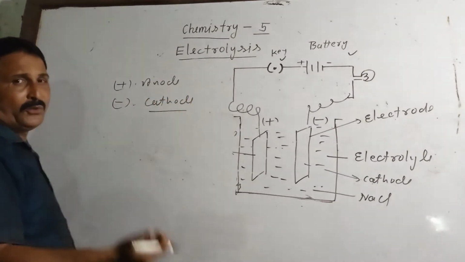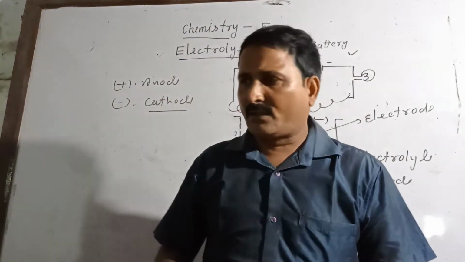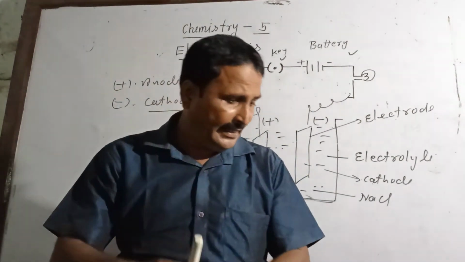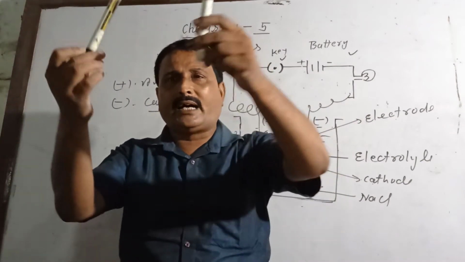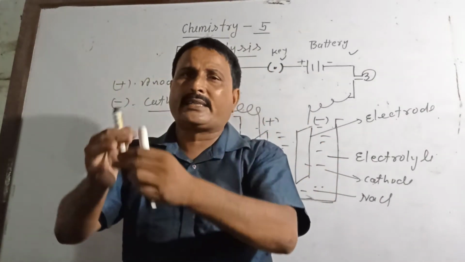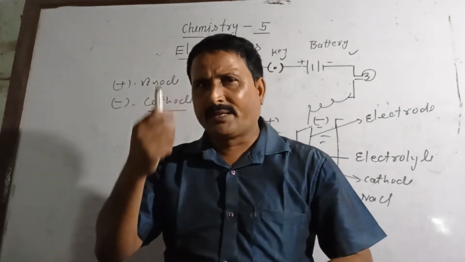But how can you know which one is the anode and which one is the cathode? Suppose I have a conductor. Suppose this is a copper wire, and this is another copper wire. Both are copper wire, but I am saying that this is a cathode and this is an anode. Then how can you distinguish? Sure, you will be confused.